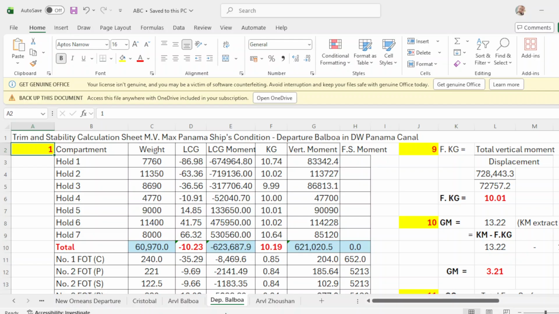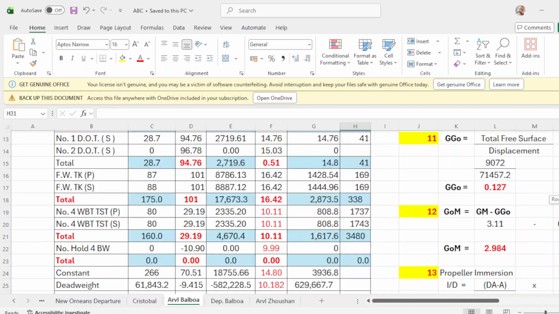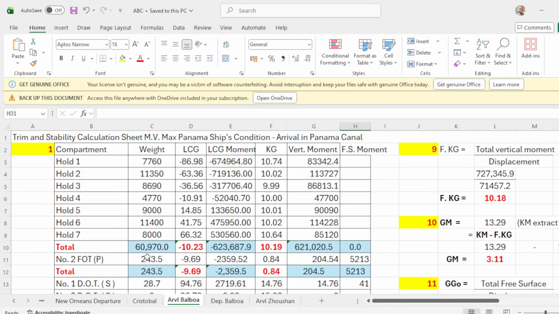And on arrival Balboa, the cargo is 60970. So this is arrival in Panama, and the fuel oil is 243, upon arrival in Balboa.